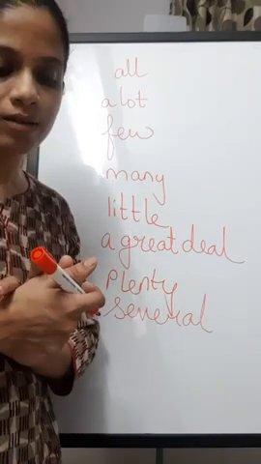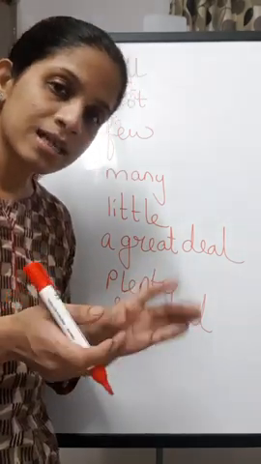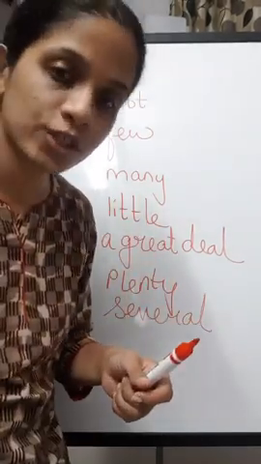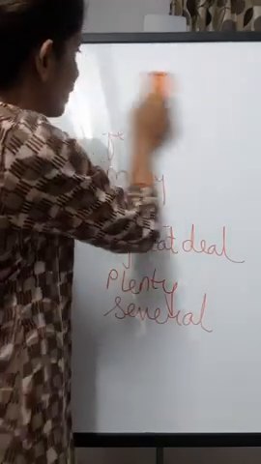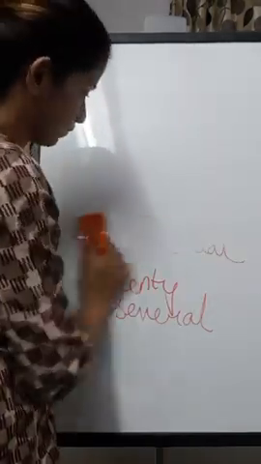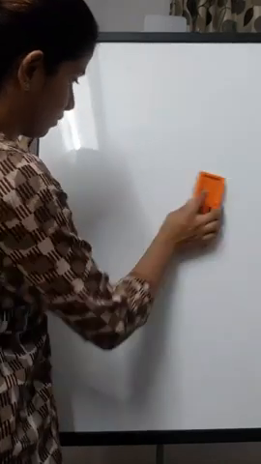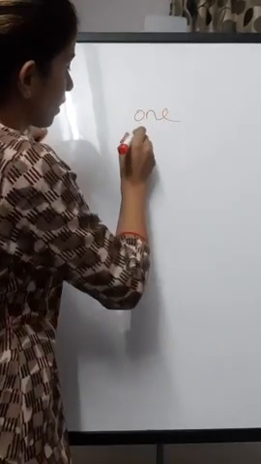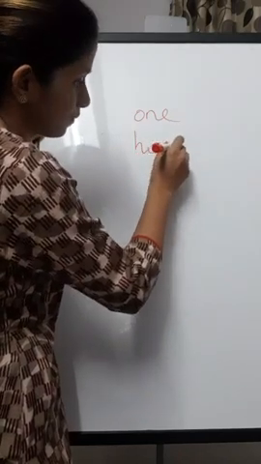Now determiners are also kinds of adjectives which tell you the quantity, but they tell you the number. That is, 100.